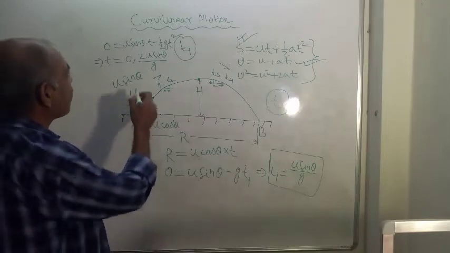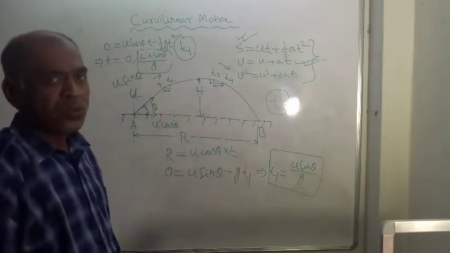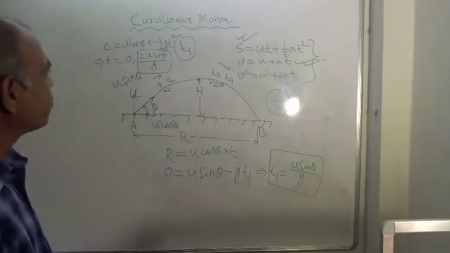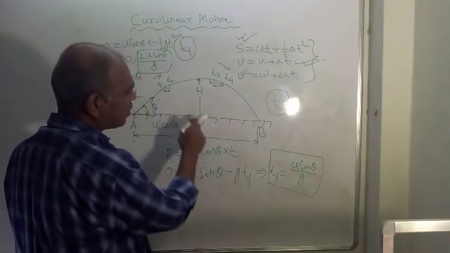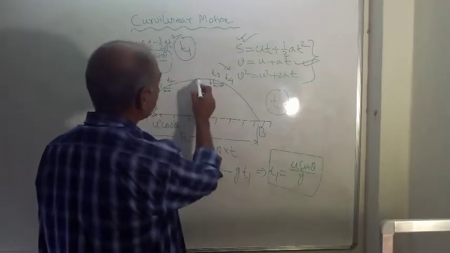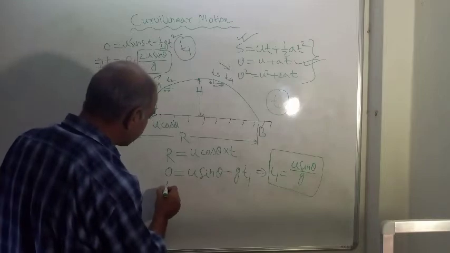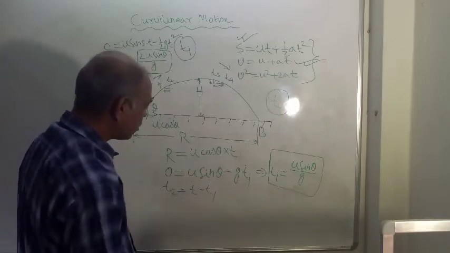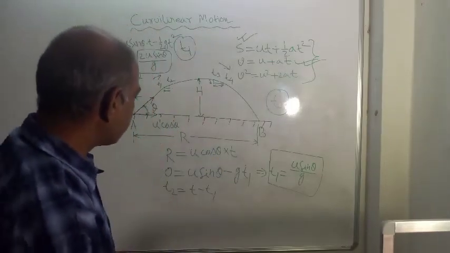So the total time of flight is 2u sin theta by g. Right? Then it reaches the maximum height at time t1, which is u sin theta by g. So from here to here, what is the time taken? Say that time is denoted by t2. So t2 is equal to what? T minus t1, because t1 plus t2 will be equal to T. So t2 is equal to T minus t1.